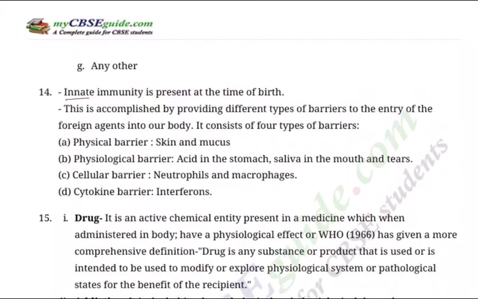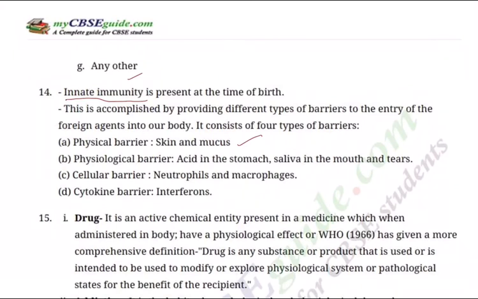Question 14. Innate immunity is present at the time of birth. All of us will have inborn immunity. This is accomplished by providing different types of barriers to the entry of foreign agents, that is, pathogens. It consists of 4 types of barriers. First, of course, thanks to our skin and mucous membrane, physical barriers.